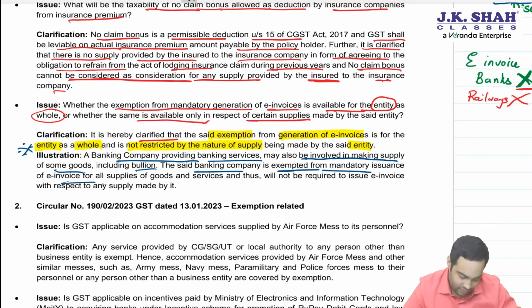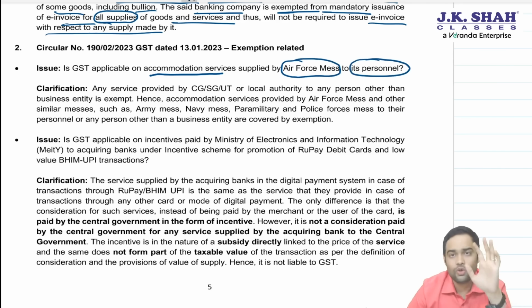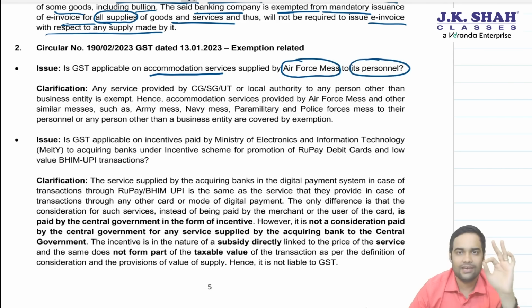Is GST applicable on accommodation services supplied by Air Force Mess to its personals? So, who is providing accommodation? Air Force Mess to its personals. Whether GST will be applicable? The answer is no, because any service by government enjoys a exemption.